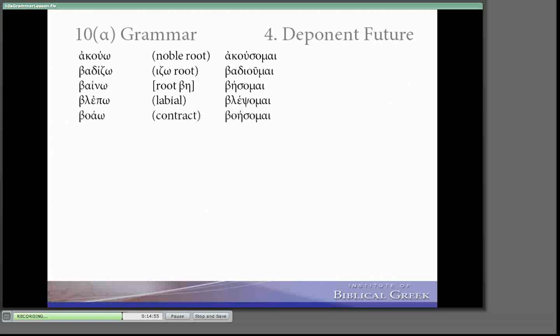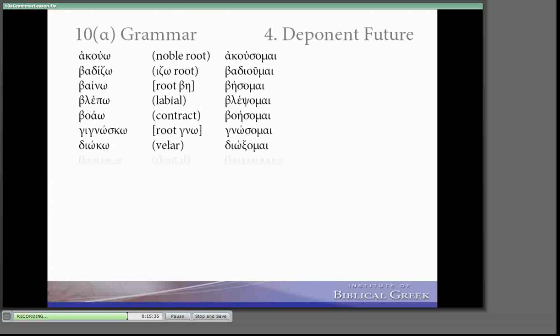Voao, I shout. Alpha contract, so that alpha will lengthen to an eta. Voesome. Ignosko. Gnosome. Notice that the root is just gamma, nu, omega. The first principal part has that old reduplication and the infix sigma kappa. That's stripped away in the second principal part, gno, and we end up with gnosome. The oko has a guttural root, and so the only strange thing about it is it's deponent. The sigma will combine with the guttural, the oaks, and then we have that strange deponent future, the oksome.